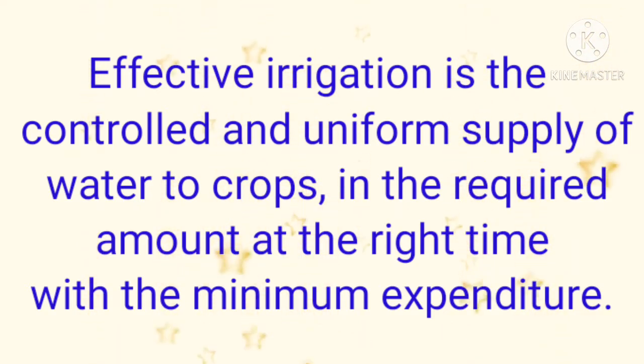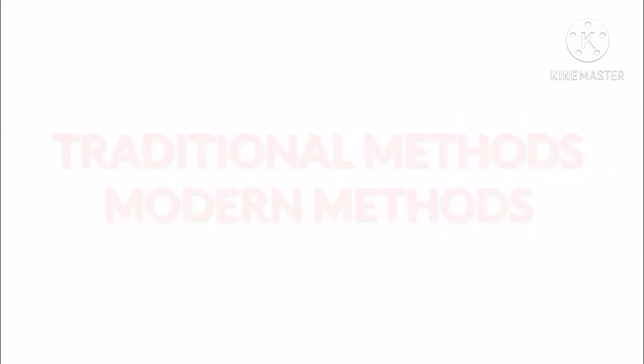Effective irrigation is the controlled and uniform supply of water to crops in the required amount at the right time with the minimum expenditure. Types of irrigation. There are two types, traditional methods and modern methods.